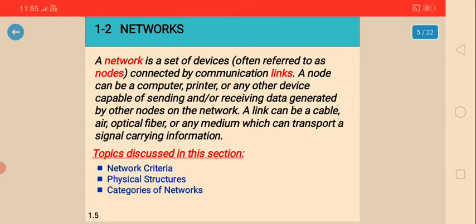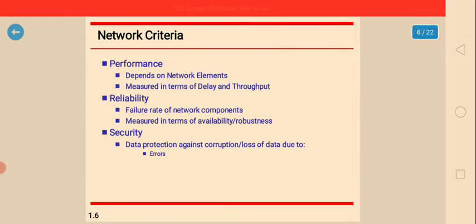So in this networking, there are three types of data communication networks. So network criteria, physical structure, categories of networks. So let's see one by one here. So what does network criteria mean here?